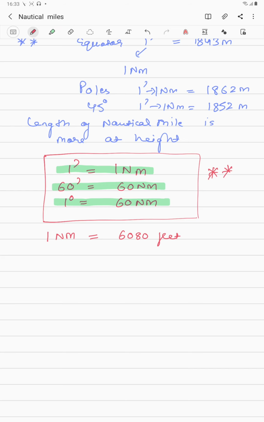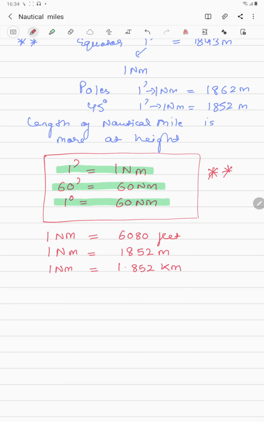These are very important. So 1 nautical mile is 6080 feet, and as we know, 1 nautical mile is 1852 meters. So if we want to convert this into kilometers, guys, we will just divide it by 1000. So 1 nautical mile is 1.852 kilometers.